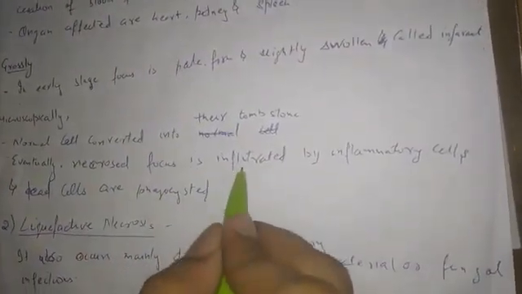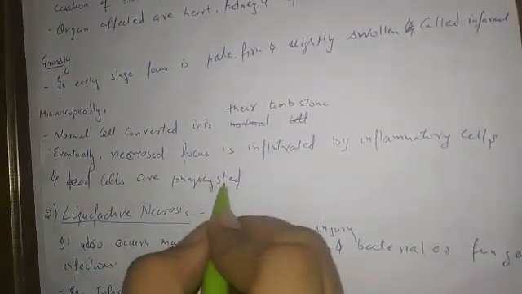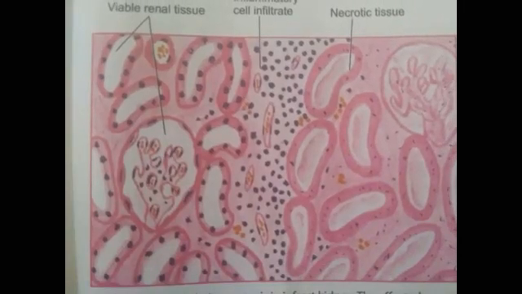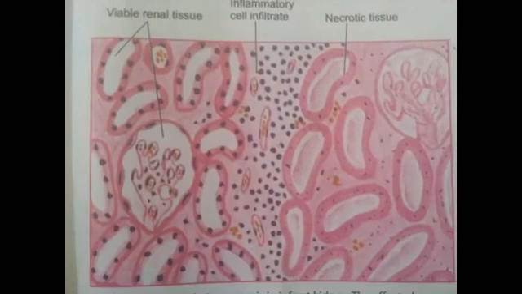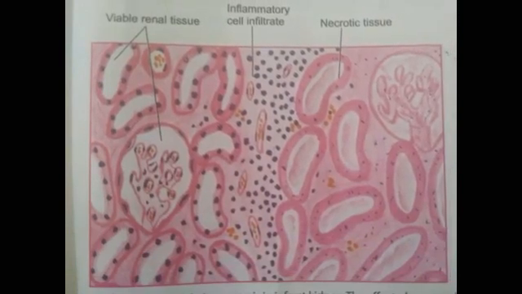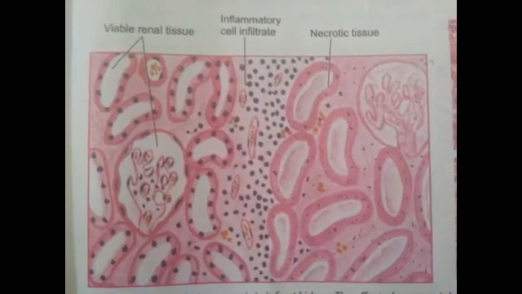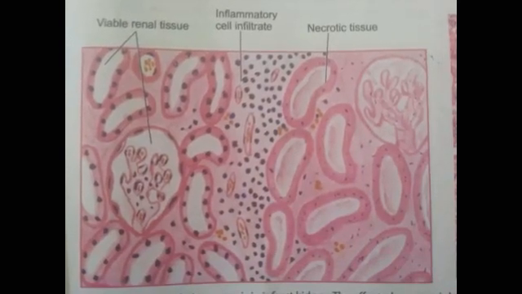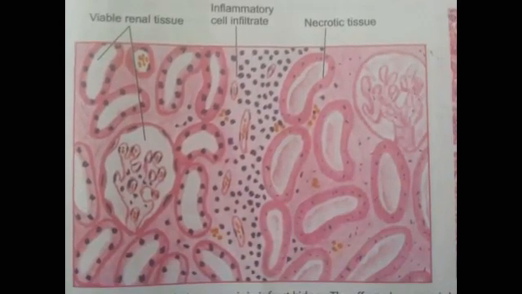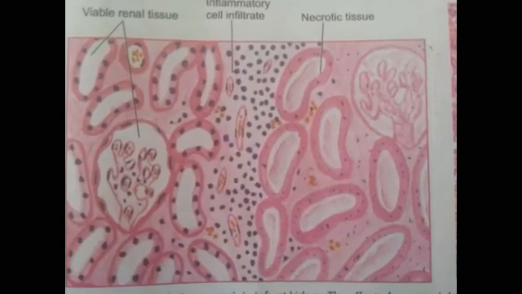In microscopy we will see normal cells converted into their tombstone outlines. Eventually the necrosed focus is infiltrated by inflammatory cells and dead cells are phagocytized. In the diagram we can see outlines of the cells are retained, but their cytoplasmic and nuclear details are lost. The necrosed cells are swollen and have more eosinophilic cytoplasm than normal. These cells show nuclear changes of pyknosis, karyorrhexis and karyolysis.